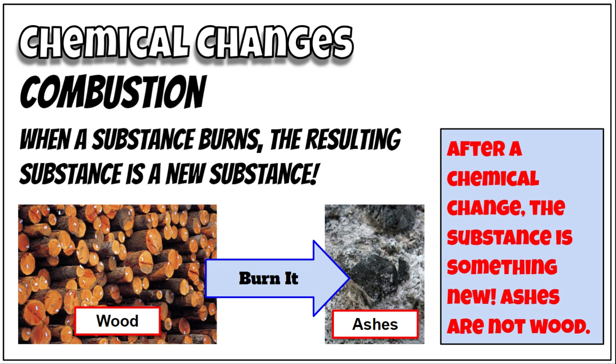Now, chemical changes. First one, combustion. So this is when a substance burns. The resulting substance is a new substance. Like I said, when you burn wood, you get ashes, and ashes are not wood.